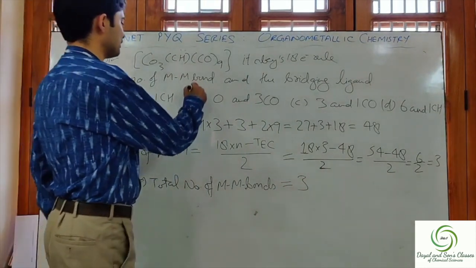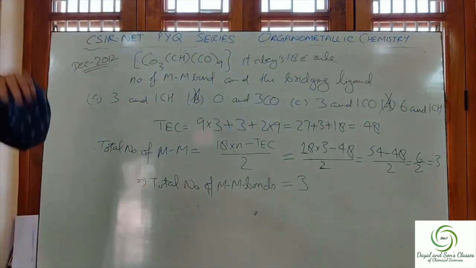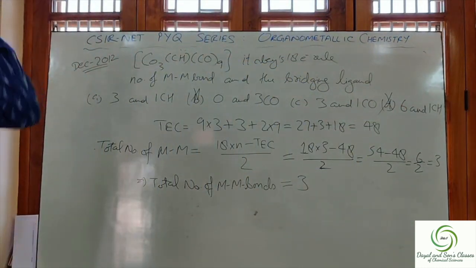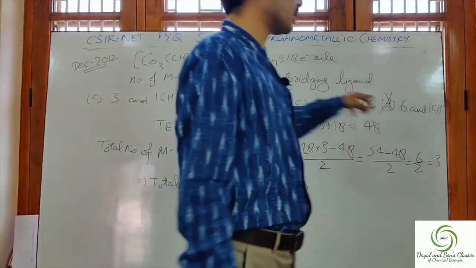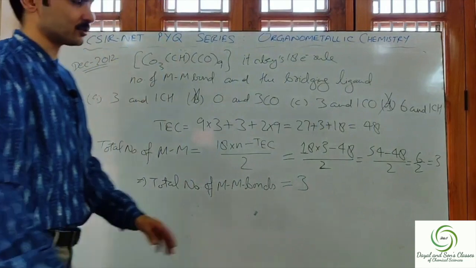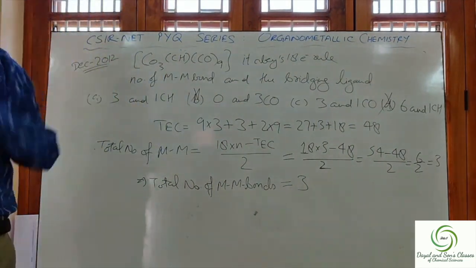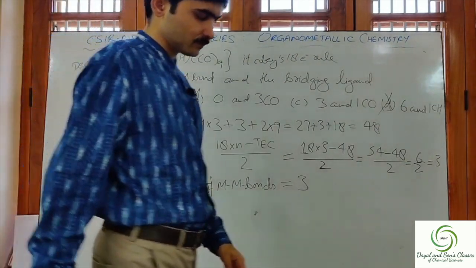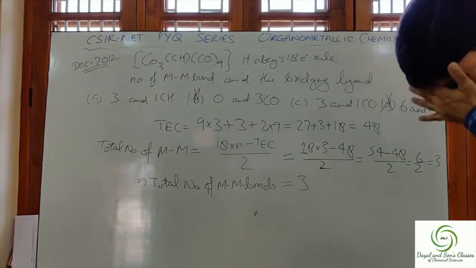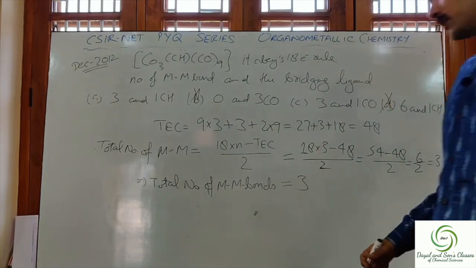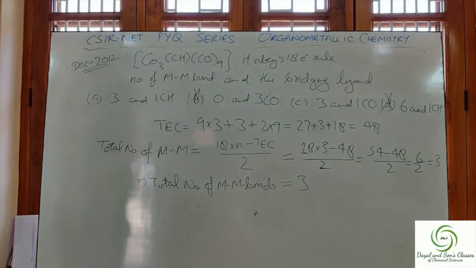So option number B and option number D get cancelled out, where the total number of metal-metal bonds are given as 0 and 6. So these options are cancelled out. We are left with option number A and option number C. Now we have to look for whether CH or CO will be the bridging ligand.